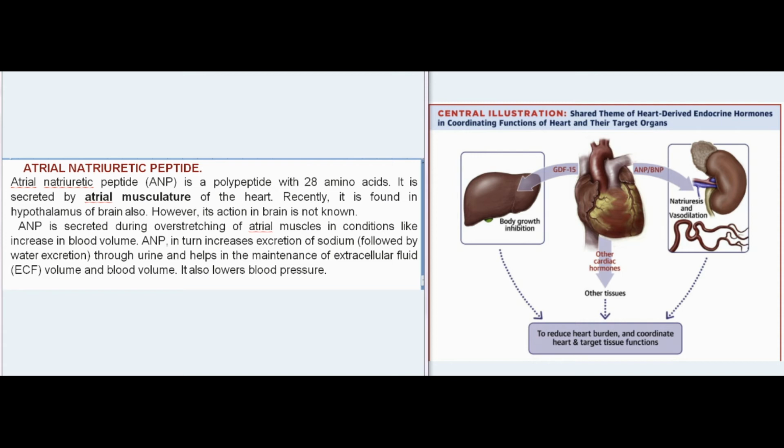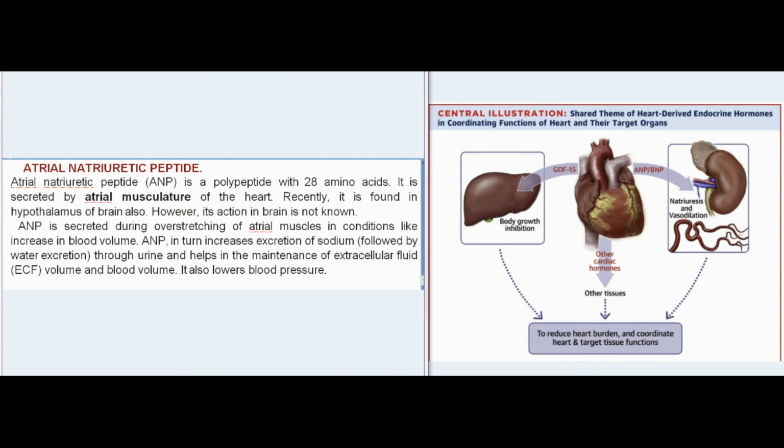ANP is secreted during overstretching of atrial muscles in conditions like increase in blood volume. ANP, in turn, increases excretion of sodium, followed by water excretion, through urine and helps in the maintenance of extracellular fluid, ECF, volume and blood volume. It also lowers blood pressure.